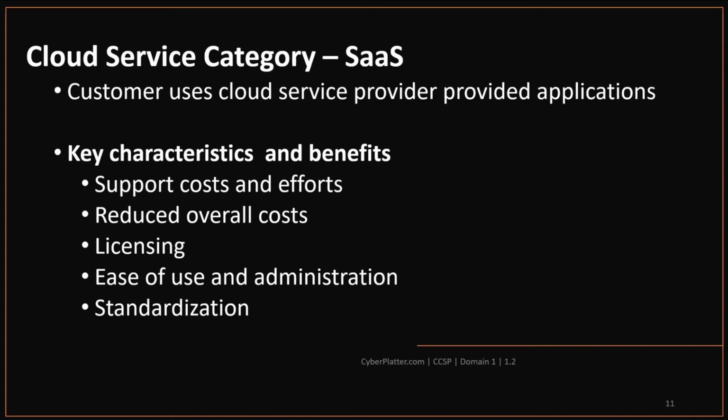Standardization. Because software as a service is a fully featured software application, all users will by definition be running the exact same version of the software at all times. A major challenge that many development and implementation teams face relates to patching and versioning as well as configuring baselines and requirements. This can be completely eliminated in the software as a service model because this is all handled by the cloud provider and it is achieved automatically.